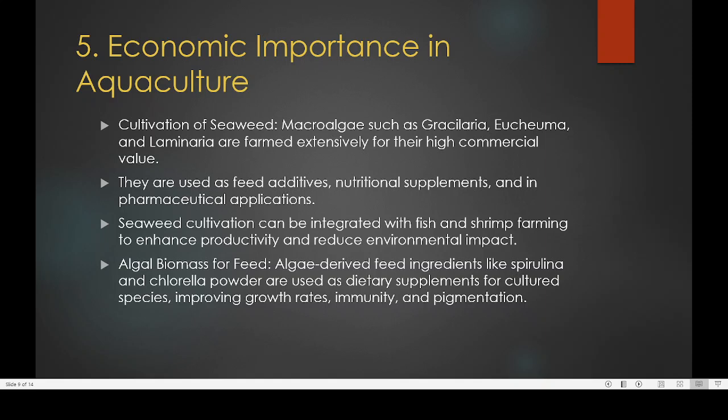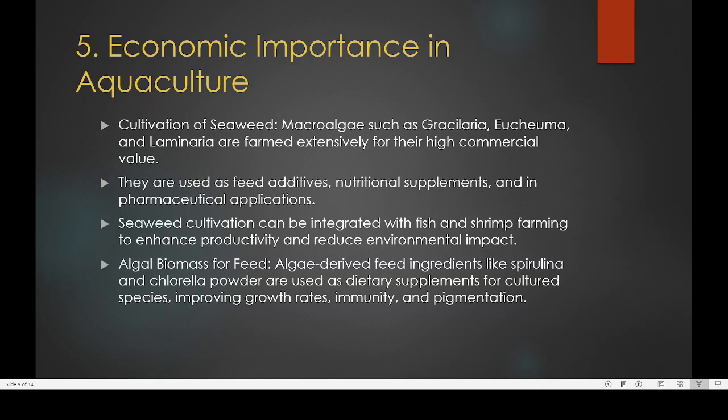So they consume macroalgae like Gracilaria in their daily life. So that is another advantage. Then they are used as food additives, nutritional supplements and in pharmaceutical applications. So that is for the development of many drugs and medicines. Algae are extensively used by the pharmaceutical industry.